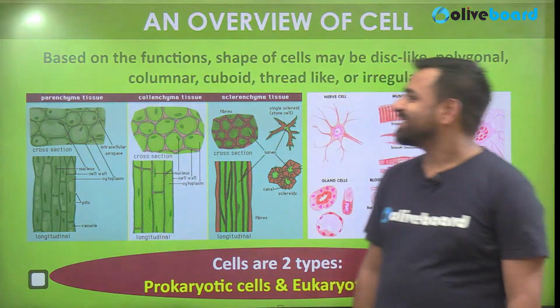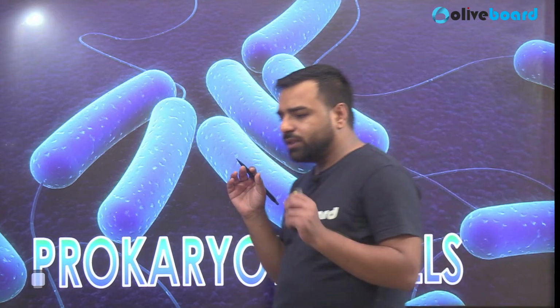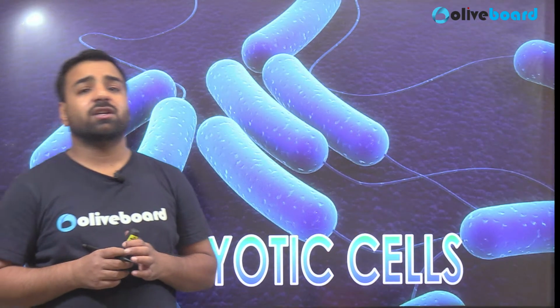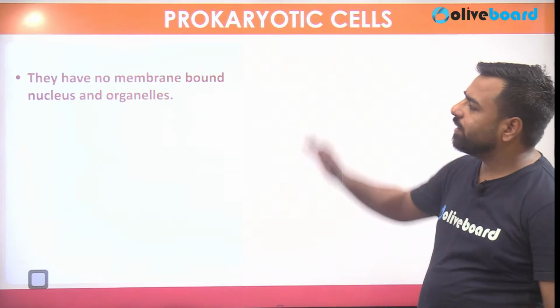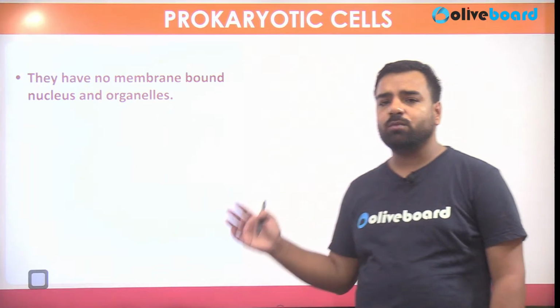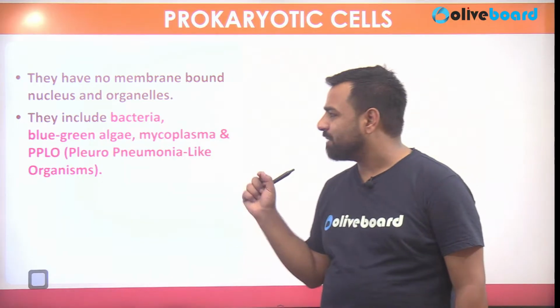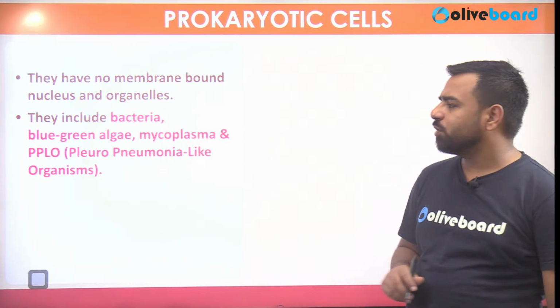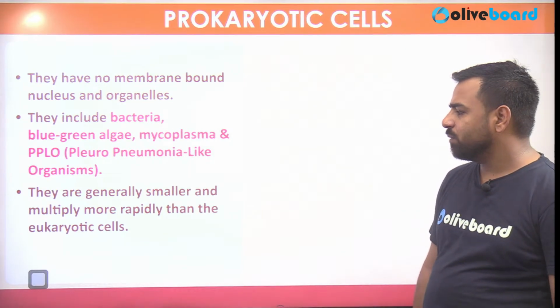Next, if I talk about prokaryotic cells, these are the cells which are undeveloped, not fully developed. Here is the image of bacteria. Prokaryotic cells have no membrane-bound nucleus and organelles. They include bacteria, blue-green algae, mycoplasma, and PPLO, that is pleuropneumonia-like organism. These are generally smaller and multiply more rapidly than eukaryotic cells.